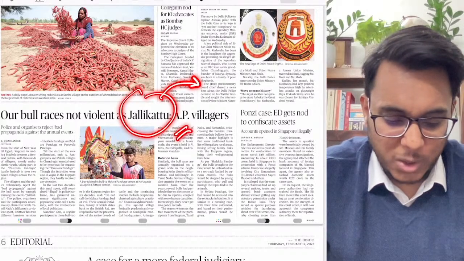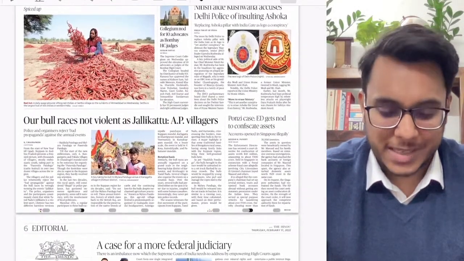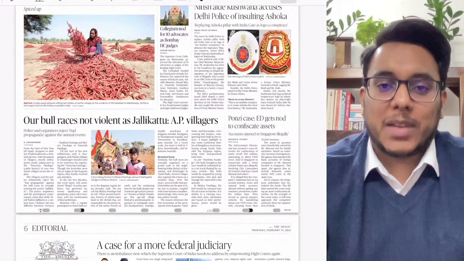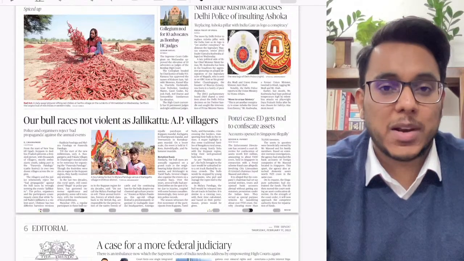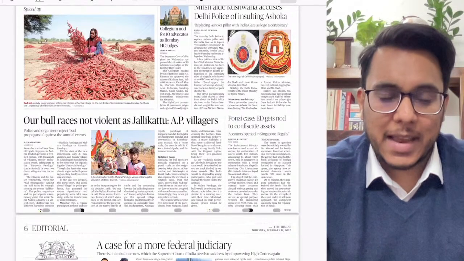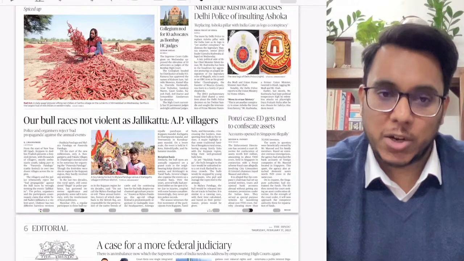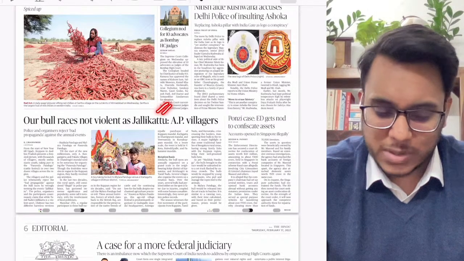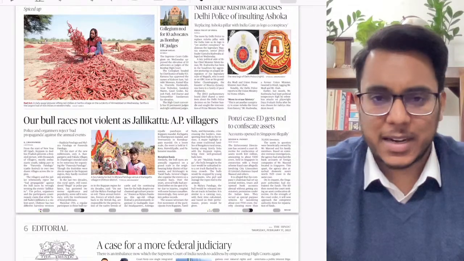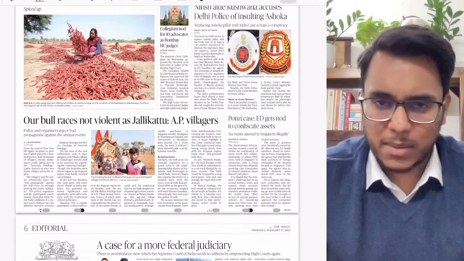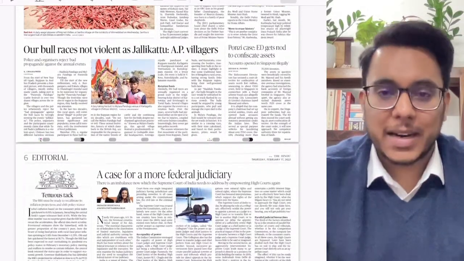So guys, Jallikattu is the bull race, which is held many times. Animal rights activists say that torture of the bull and all such things happen here. Is it clear? Here they have said that no, it is not violent. However, nothing much of academic content is there.